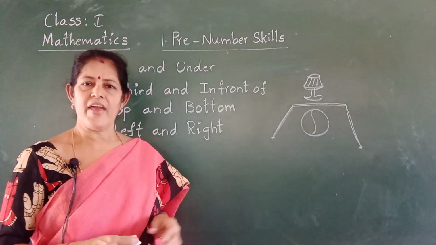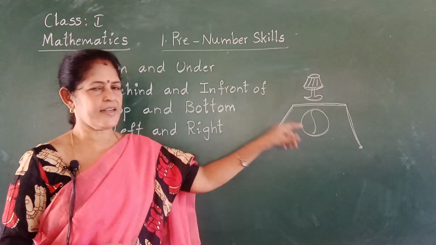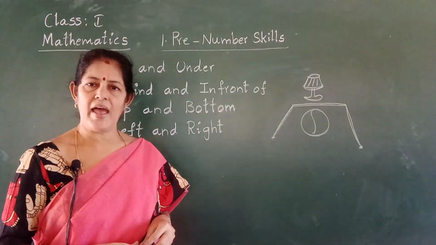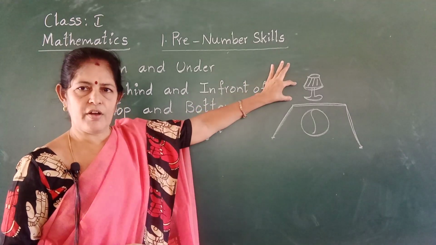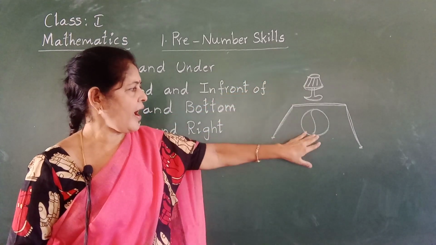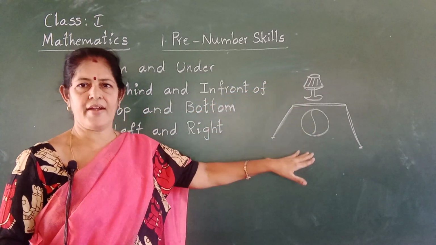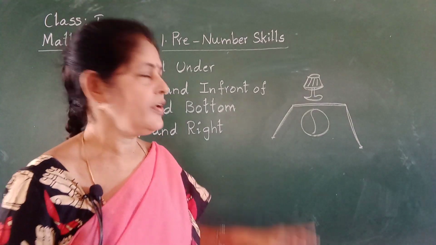Once again, where is the ball, my dear children? Good. Under the table. Where is the table lamp? On the table. Very good. Table lamp is on the table. Ball is under the table. On, under. Next one, behind and in front of.